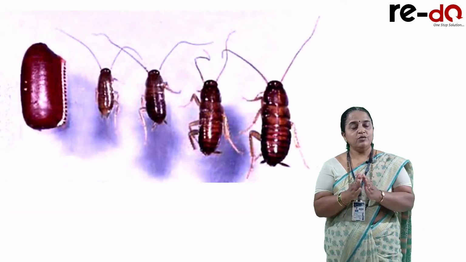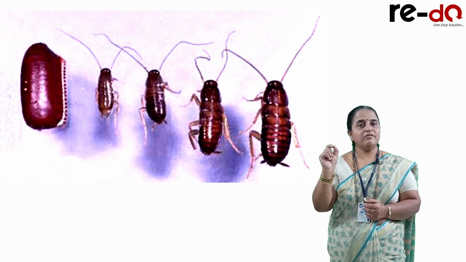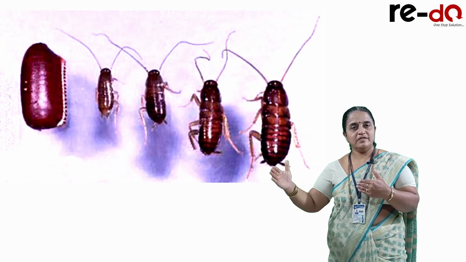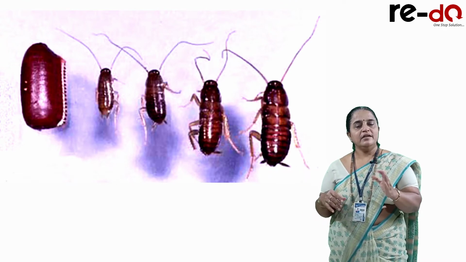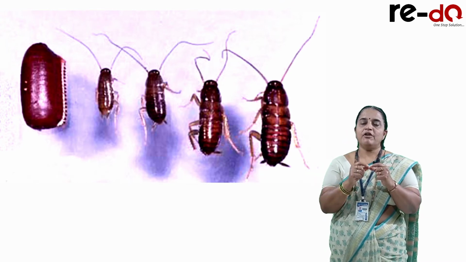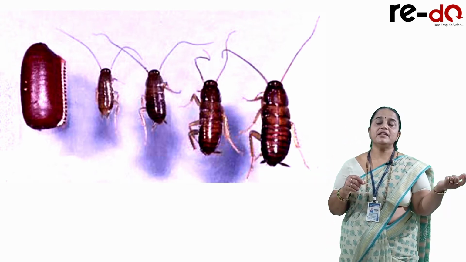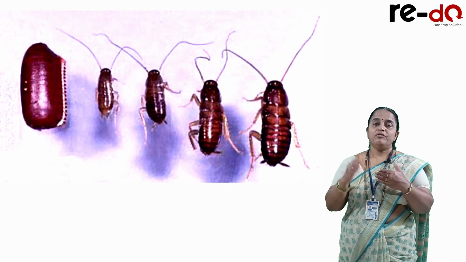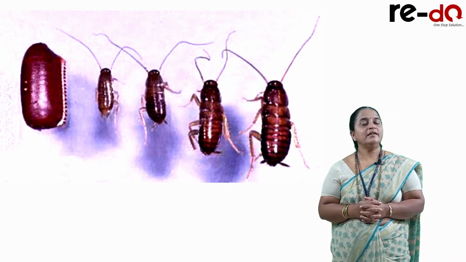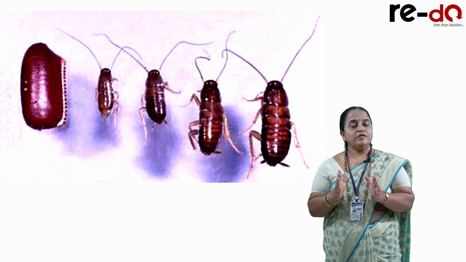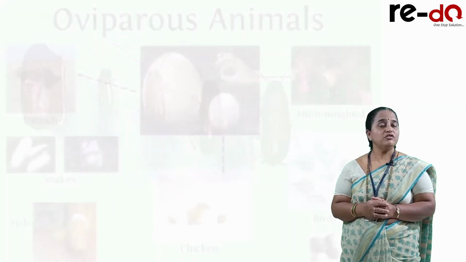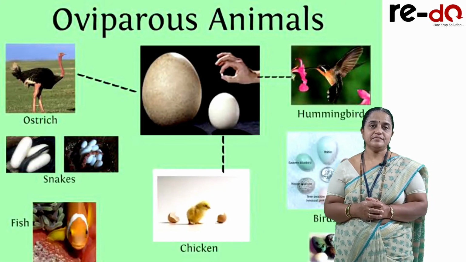On development, the ootheca opens and tiny larvae come out, and the larvae undergo metamorphosis, the process where a larva becomes a juvenile animal. When you see the larva of the animal, it does not resemble the adult animal. So when larval development is found, it is said to be indirect development. To specify egg deposition, we can use the word oviparous. So most of them are oviparous.